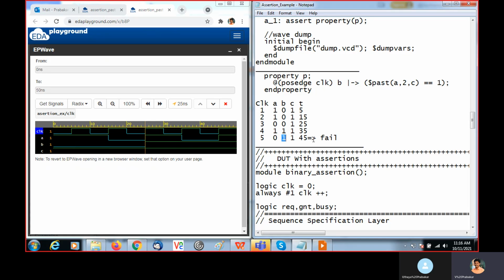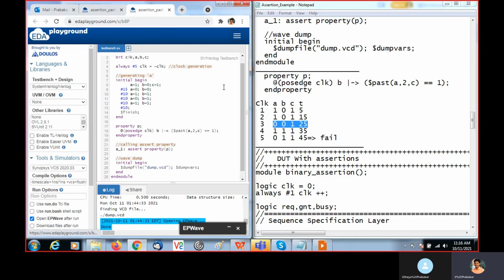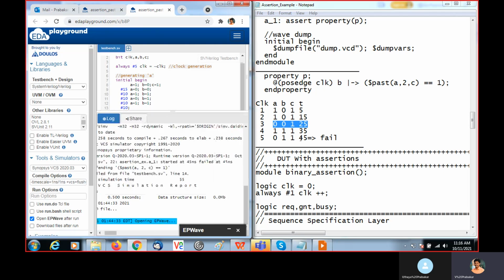For this figure, it is failed. See here. Start at 45. Okay. So it is failed, because A value is 0 in the past 2 cycles.